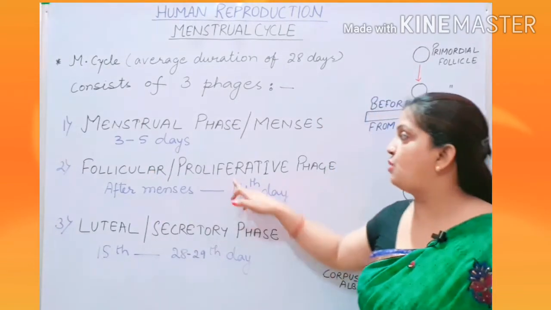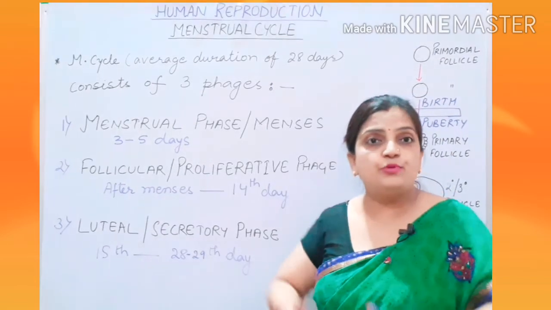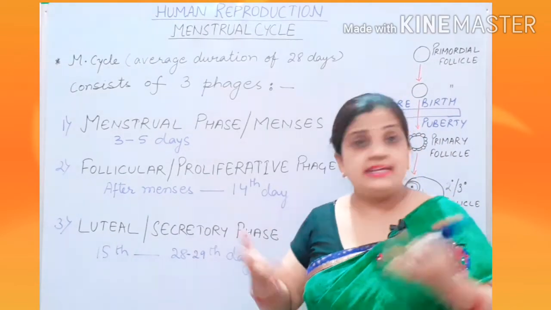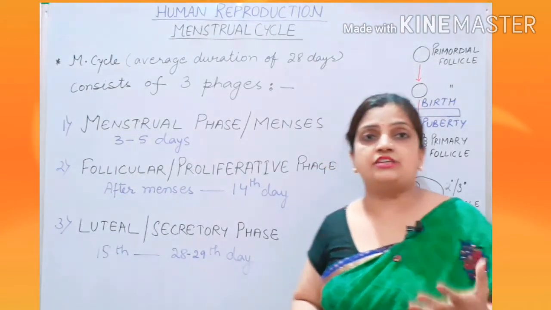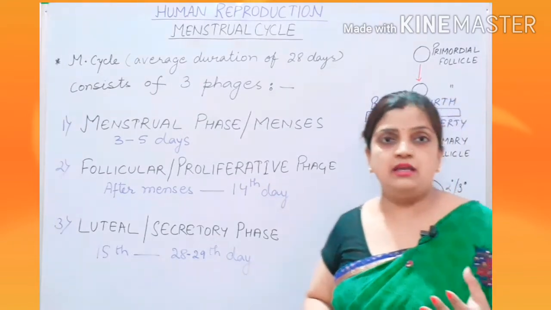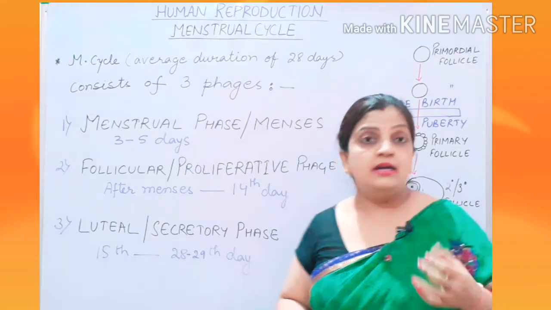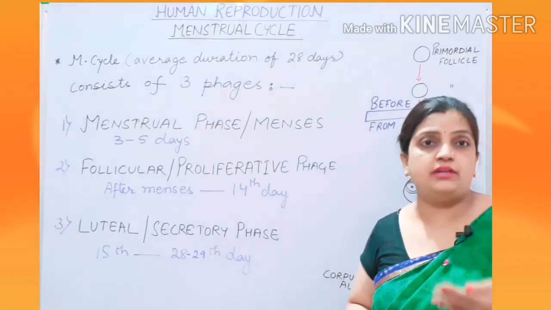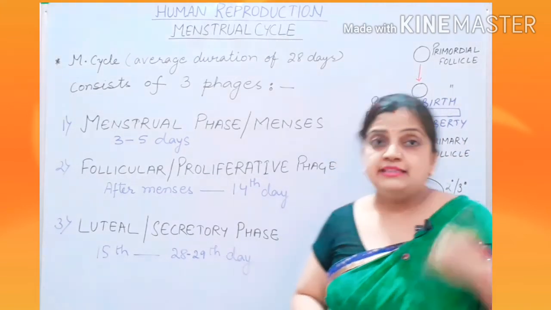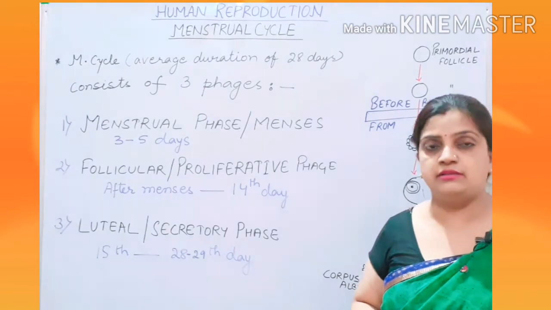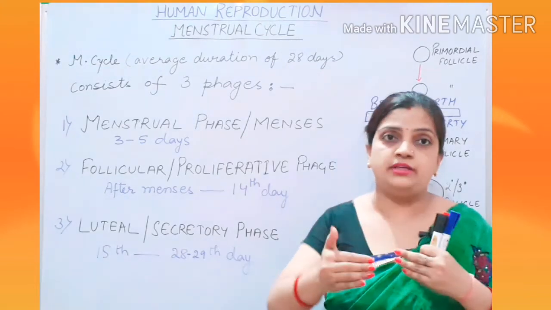But why is it called proliferative? Proliferative means development. It is getting proliferated. It is getting developed. If you consider the structure of the primary follicle, you can see that on the primary follicle, the granulosa cells are getting enclosed. Now if you move ahead with the secondary follicle, you will see that the second layer of granulosa cells has been arranged. Then again, if I move to the tertiary follicle, the third layer of the granulosa cell has been arranged. So slowly, the layers are getting